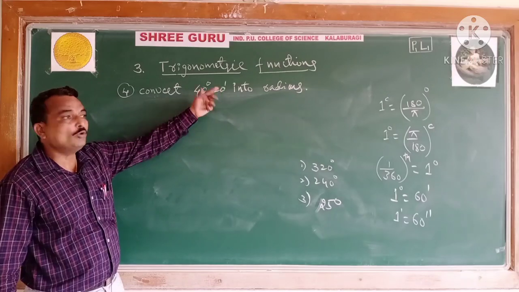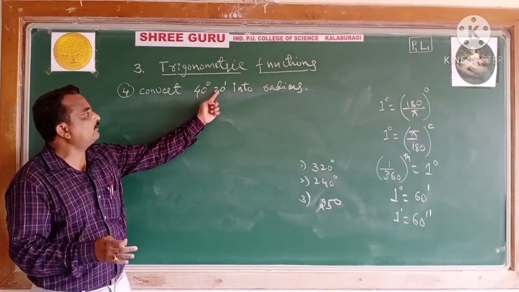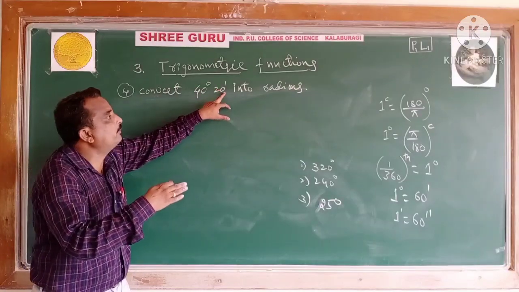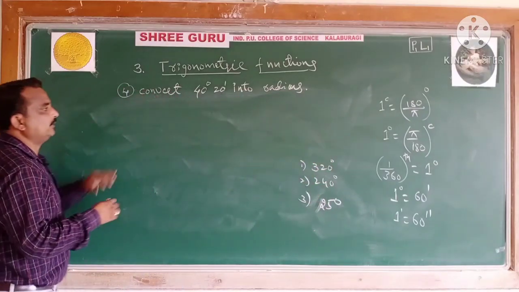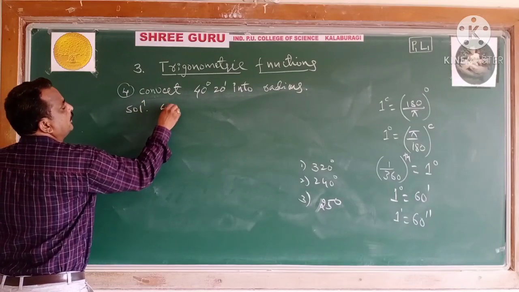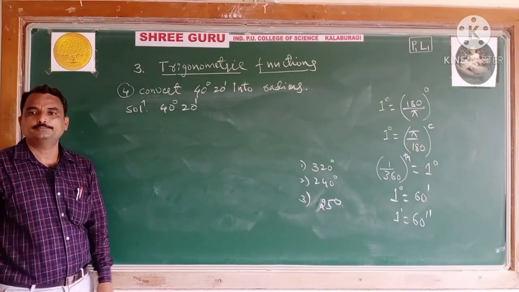See here, this is known as a fractional angle. Because it is 40 degrees and 20 minutes, not whole, it is a fractional angle. Let us see, we will convert. What is your example? 40 degrees 20 minutes. In such cases, what do you have to do?